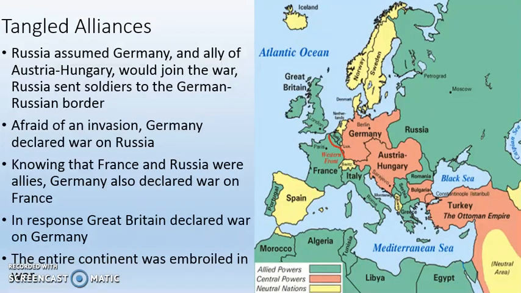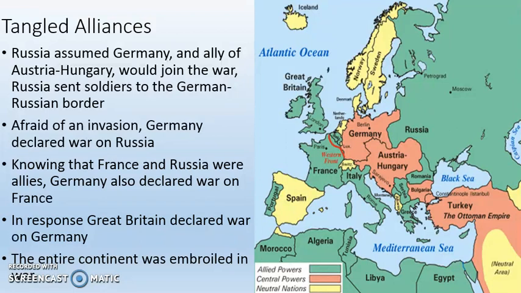This starts a very, very complicated chain of events that pretty much leads the entire world into the First World War. So Russia assumes that Germany, an ally of Austria-Hungary, is going to go to war with Russia. So Russia sends soldiers to the German-Russian border. We look over on the map on the right, we can see that the German-Russian border is fairly large at this point in history. Now, Germany is afraid of a Russian invasion, so they declare war on Russia.